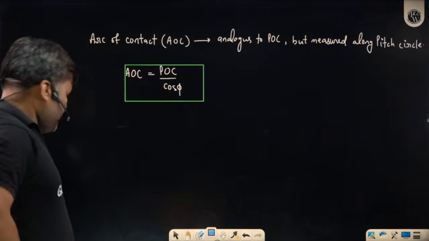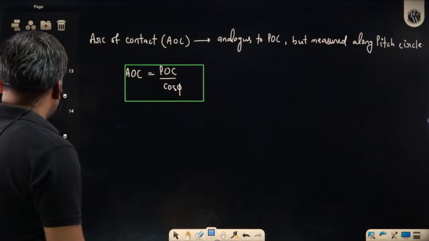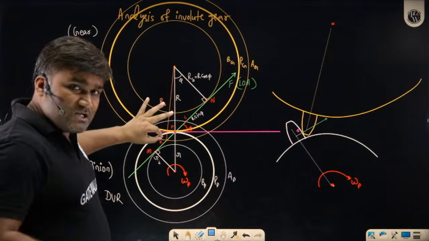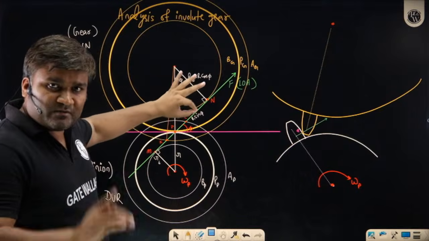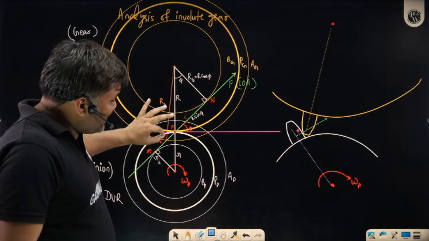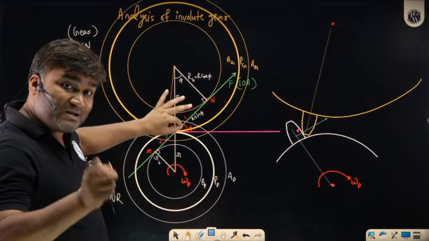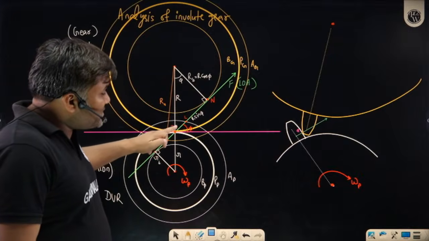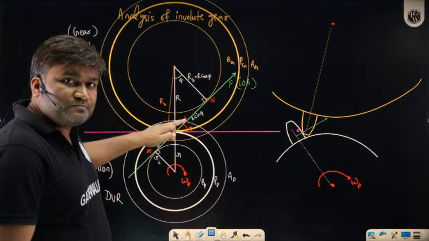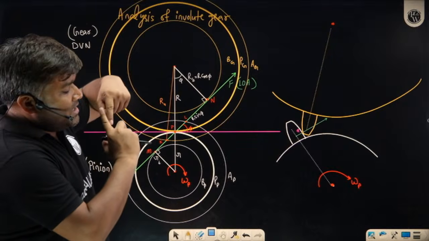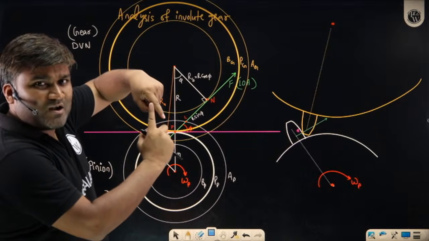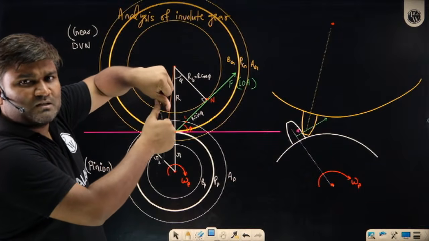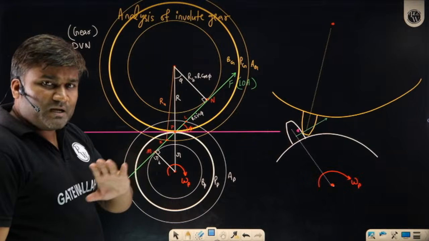एक चीज का ध्यान रहे. One thing I want to write here, that point of contact moves along the straight line. First point. Point of contact, sometimes it will be coinciding with pitch point. Starting from the engagement, teeth came in contact, they were engaged for some duration and they got disengaged. Another pair came in contact and they were engaged for some duration, then they disengaged. This is how it is happening here.